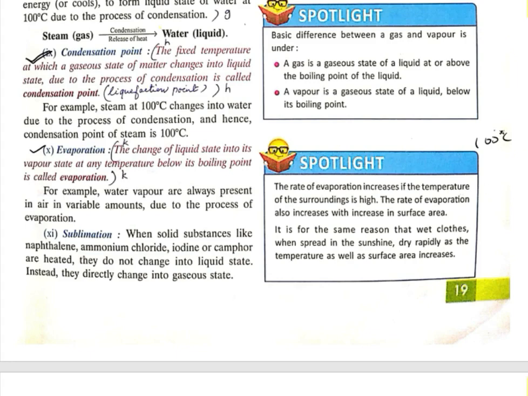We will heat the water below 100 degrees Celsius, and if we continuously heat the water below 100 degrees Celsius, it will form some vapors. Not only water, some other liquid also will form vapors. That process by which a liquid starts converting into vapor state below its boiling point is known as evaporation.